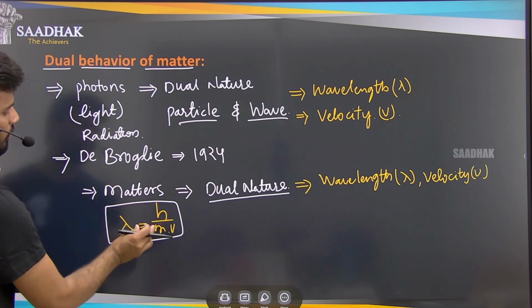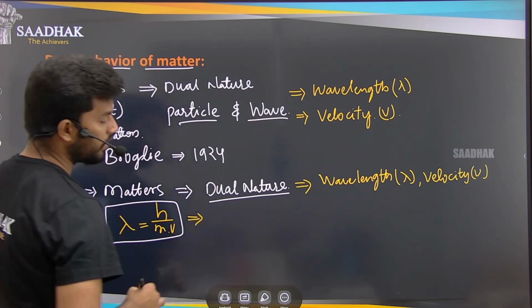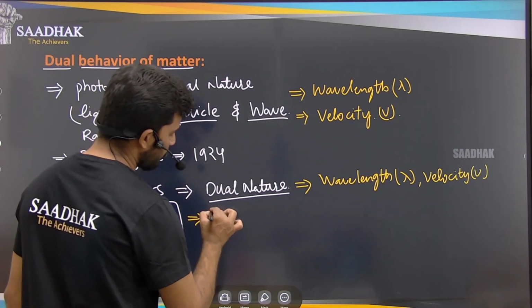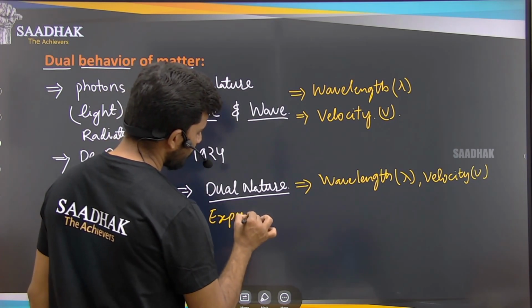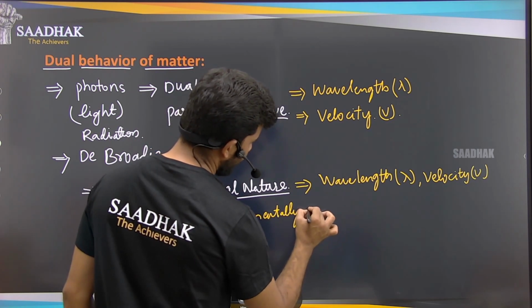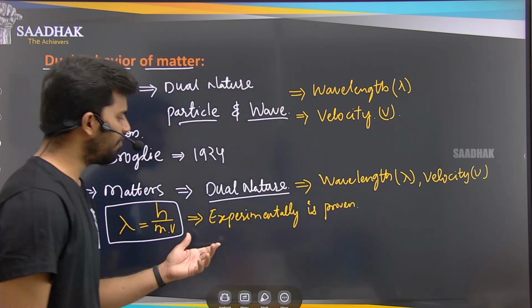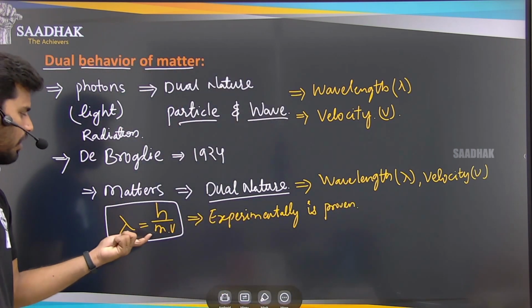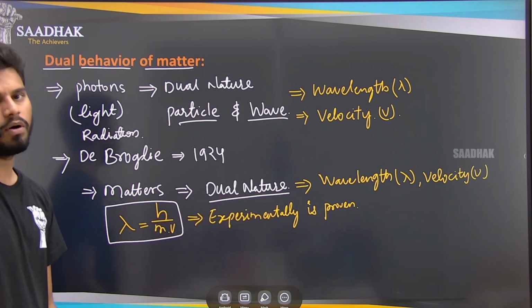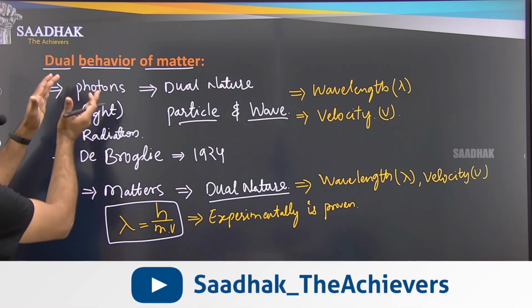Okay, so de Broglie's wavelength formula. Whatever the formula that he has given, this formula has been proven true by experiments also. Experimentally this is proven. Means when experiments are performed, the experimental results followed this formula. So this is the formula given by de Broglie to explain the dual behavior of matter.